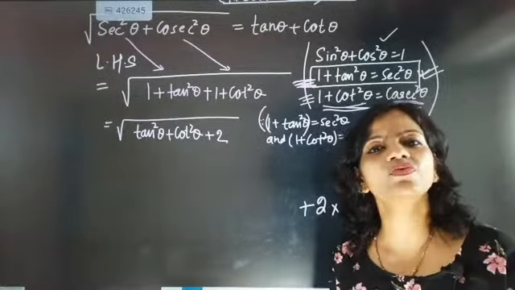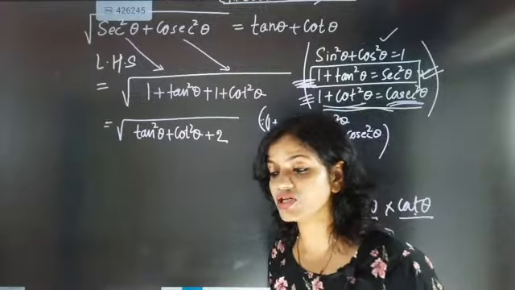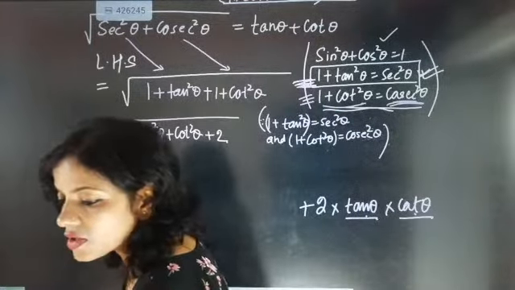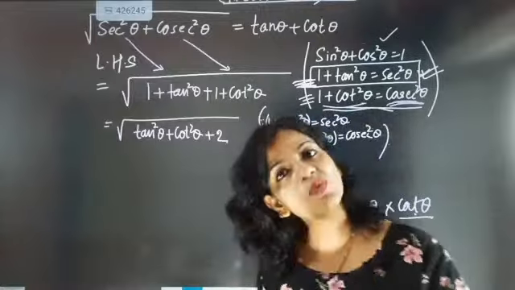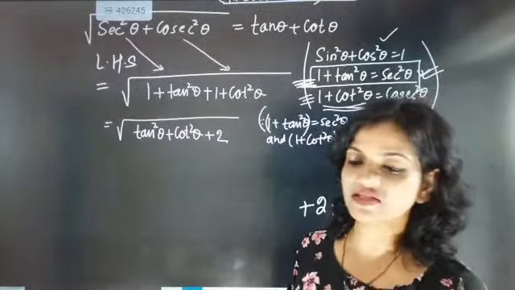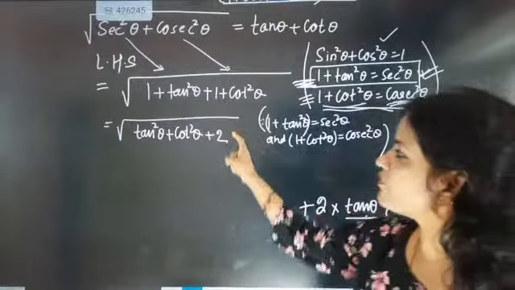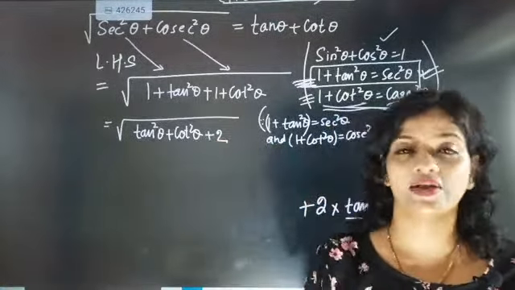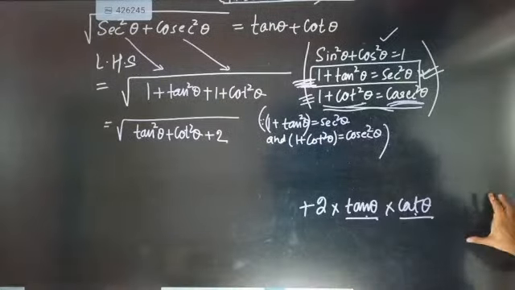Then I'll tell you one thing, tan theta and cot theta, they both are reciprocal of each other. Yes, root and square will cancel, Mashwant, but in only one condition root and square will cancel, beta. In only one condition it will be cancelled, when you convert it into a whole square. So for converting that into whole square, I am telling you the strategy.